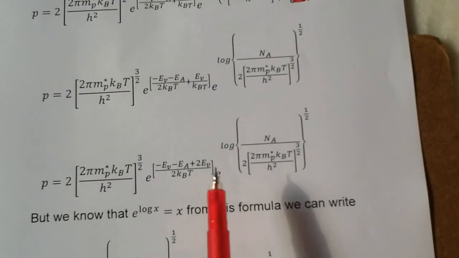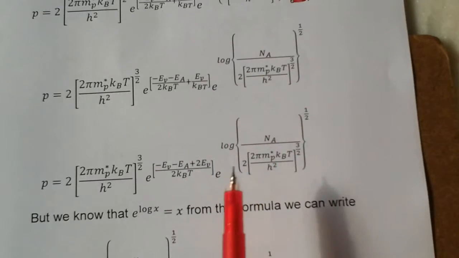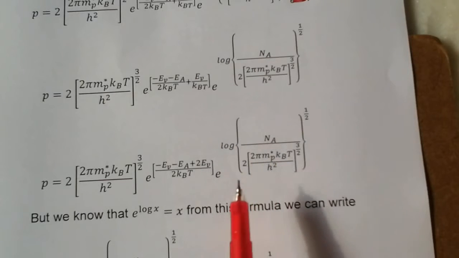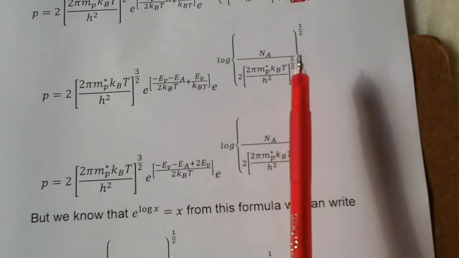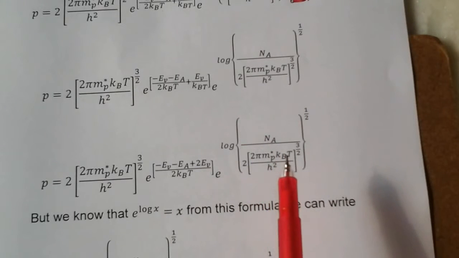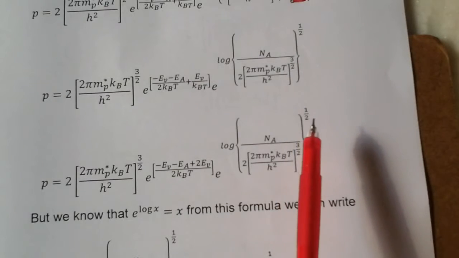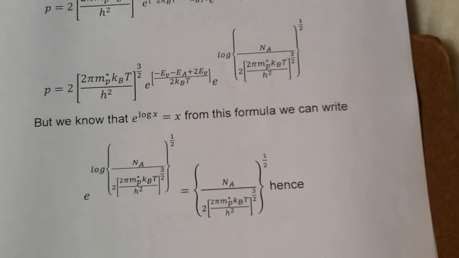We get e power of log NA by 2 into (2 pi mp star kBt by h square) whole power 3 by 2, whole power 1 by 2, same as it is. But now we are taking one other formula.